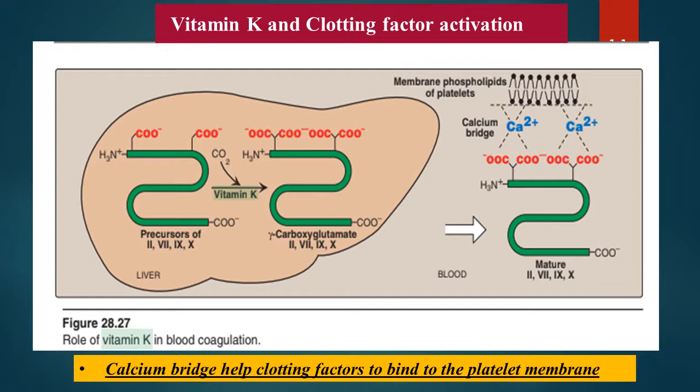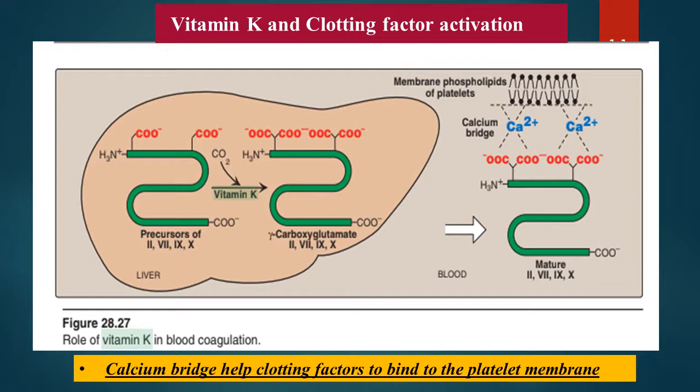From blood circulation they go to platelets for initiation of the clotting process. So by causing gamma carboxylation, the net negative charge increases on these clotting factors. So these gamma carboxyglutamic acid residues help clotting factors to get attached to platelet membrane via calcium bridges. So the affinity of these clotting factors increases for calcium, and this helps in formation of calcium bridges between phospholipid membrane of platelet and clotting factor.